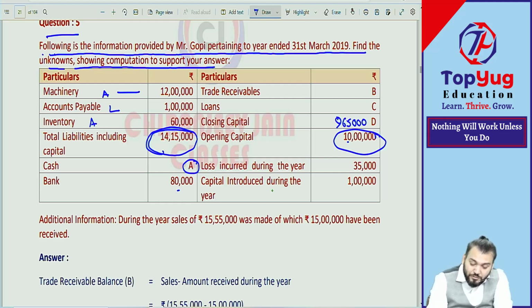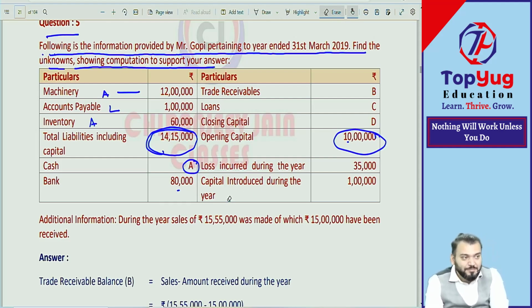Then capital introduced. Oh, they have given capital introduced also. No, no, मजा नहीं आया. Sure, first read the full question. Then write down. One lesson we have learned: first read the entire question. They have introduced also some capital during the year.